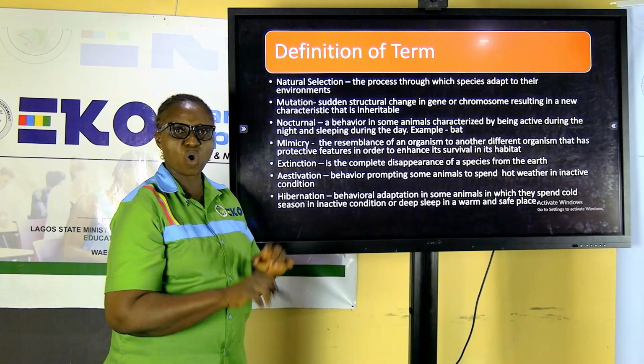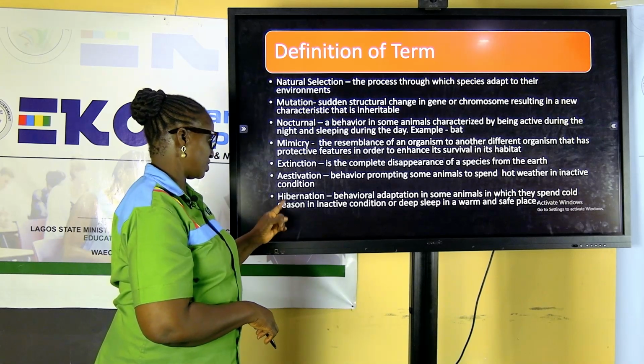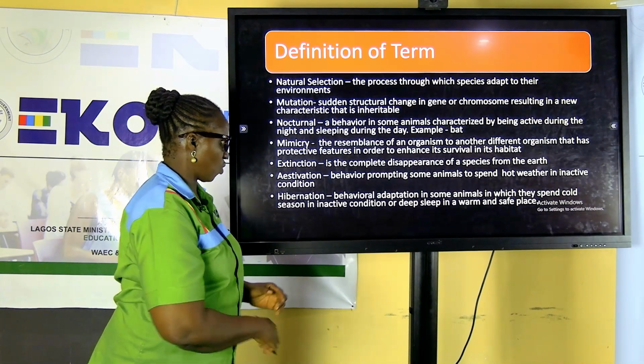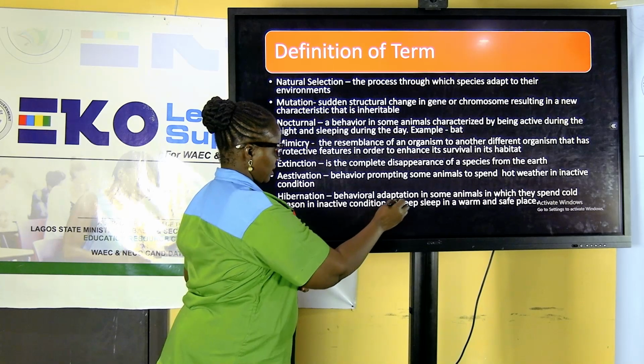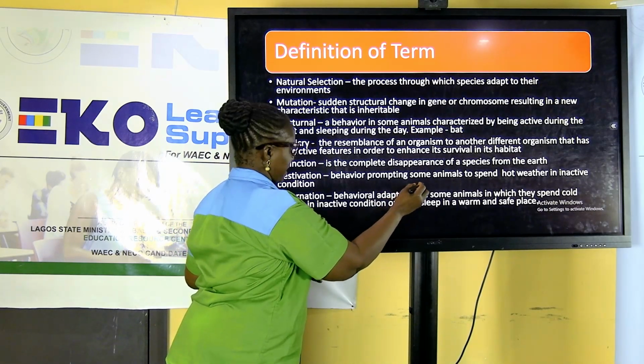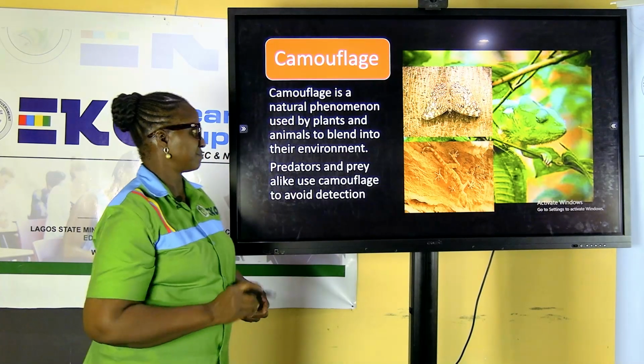Estivation relates to what? Hot weather condition. But when we get to hibernation, it relates to what? Environment that is cold. That is hibernation. So the two words are similar.